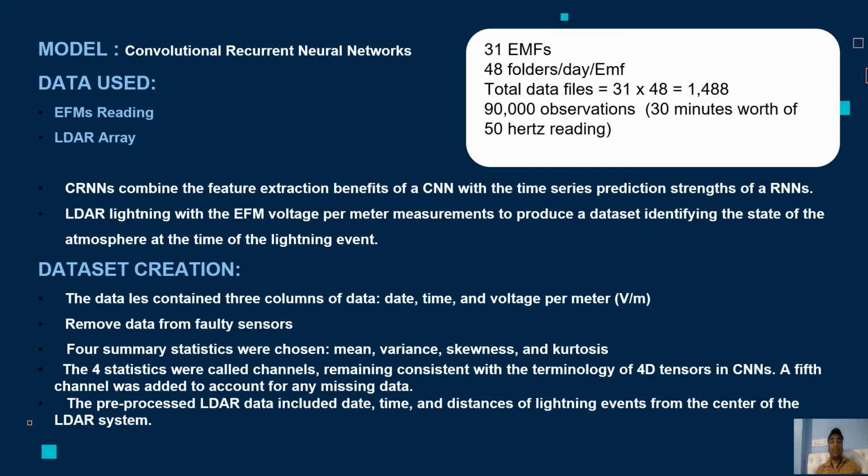The fifth channel was a binary value that indicated if insufficient data was available to calculate the summary statistics. If there were fewer than four values within a SW, then attempting to calculate the statistics would result in a NaN for at least one of the statistics. The corresponding fifth channel would be set to 0, indicating missing data.